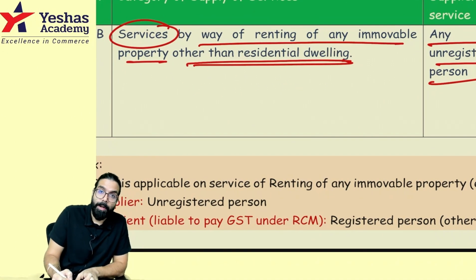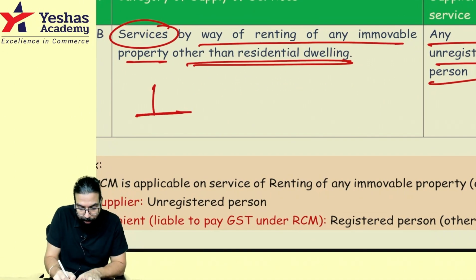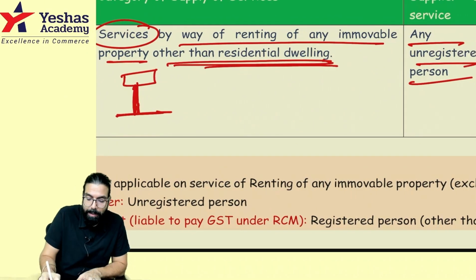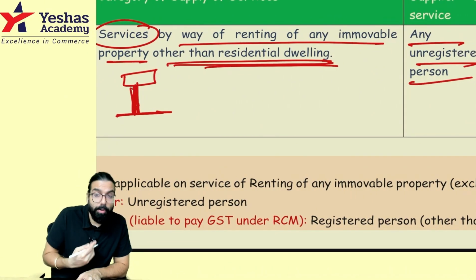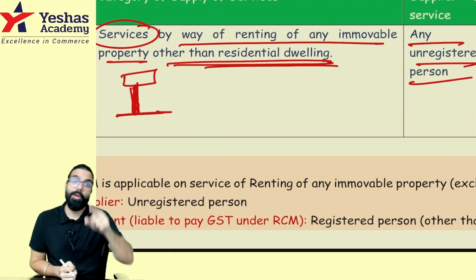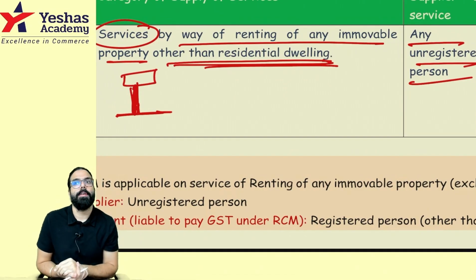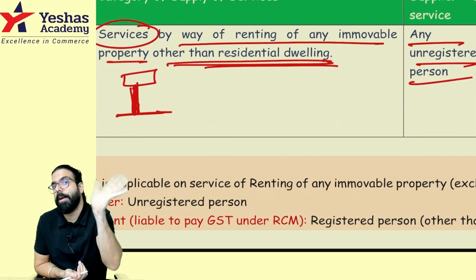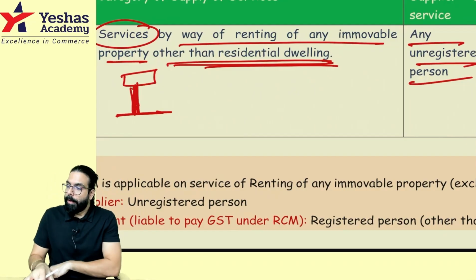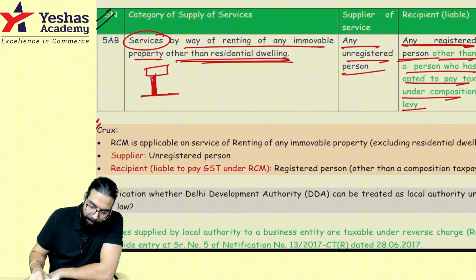It can be a commercial property. I have one hoarding attached to the earth. Hoarding attached to the earth is also immovable. Any immovable property other than residential. So if I am giving it on rent to you, you are a registered person, you should pay GST under RCM. But if you are a registered person under composition, then RCM is not required. Done, sir. This point is clear. Please be very careful about it.